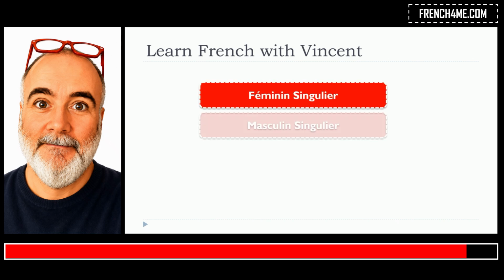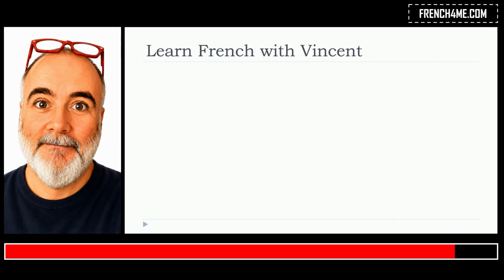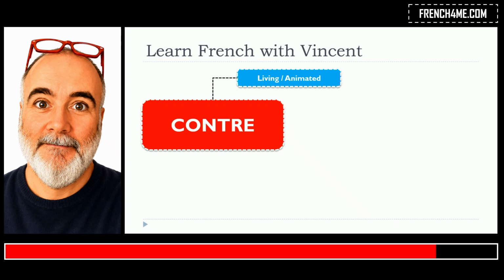Alors, because we want to be thorough and we want to make sure that we master all these things perfectly, we will cover, as usual, the feminine singular, masculine singular, feminine plural, and then the masculine plural. So we'll start with le féminin singulier. The idea, of course, is to use the preposition contre, and so we'll have two possibilities or two cases. The first one is if we want to introduce this contre with a living or animated thing.